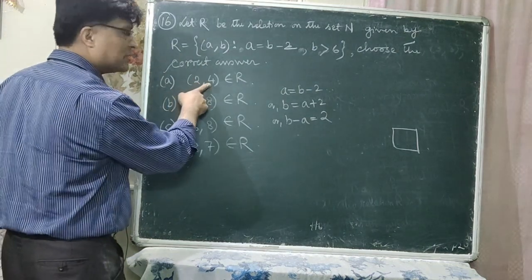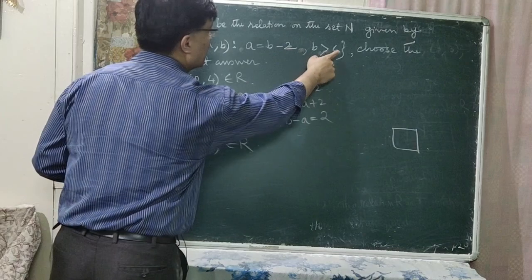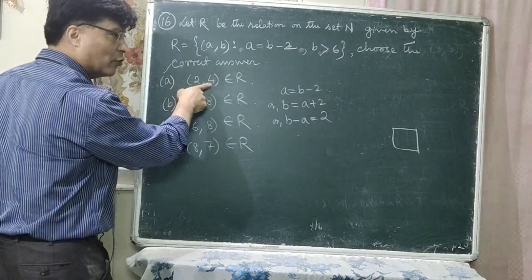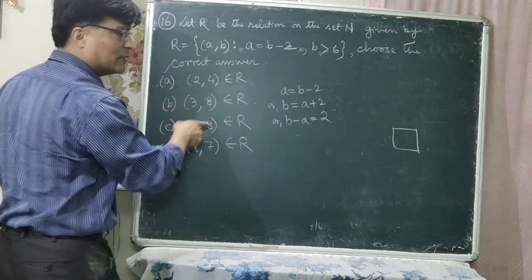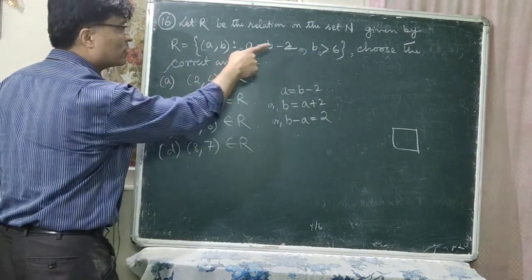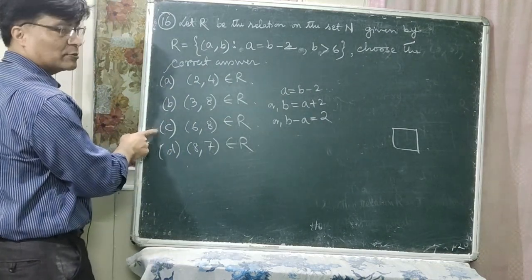In option A, B is equal to 4. But here B should be greater than 6. Here B is equal to 4, and 4 is not greater than 6. So your relation requires B greater than 6. Here B is equal to 4, and this 4 is not greater than 6. So this is not the correct option.